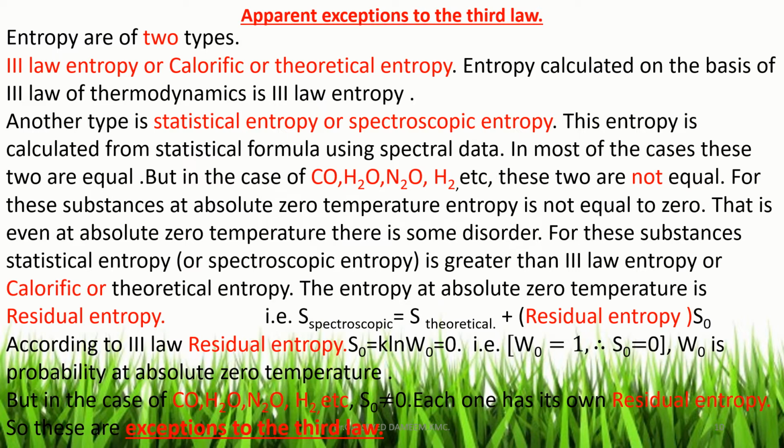So in the case of carbon monoxide, water, N2O, H2, etc., for these molecules S0 is not equal to 0 because W0 is not equal to 1. Even at absolute zero temperature, these substances have some disorder. So these molecules have some residual entropy, each one with its own residual entropy. So these are the exceptions to the third law.